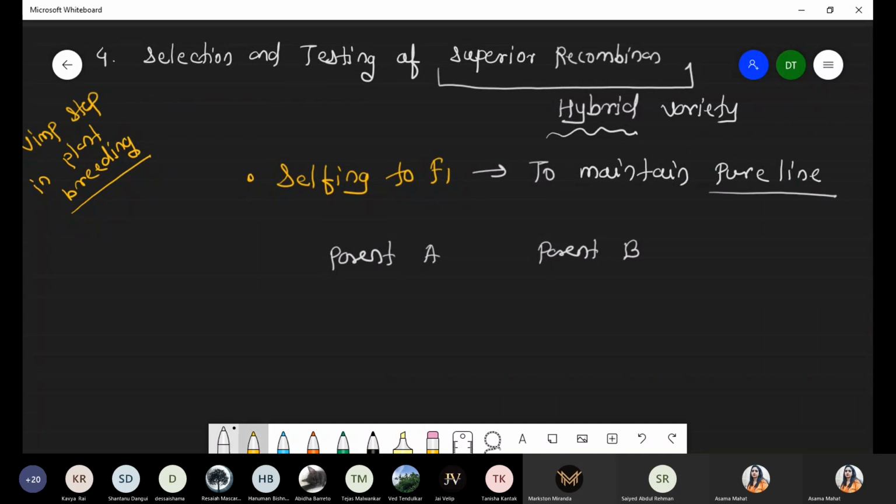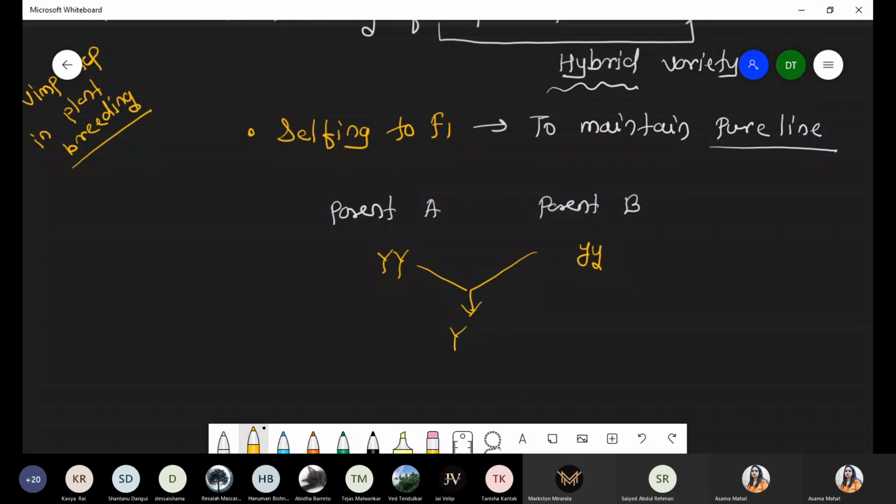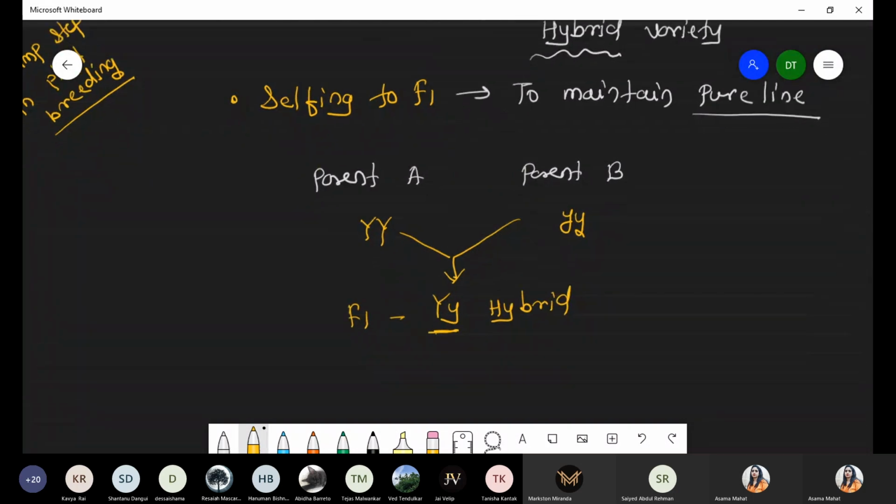Now this parent A, for example, has the genotype capital Y, and parent B has small y. We produce a hybrid variety which has capital Y and small y. So this is F1, and that F1 is the hybrid variety. Now we want to perform selfing, again and again.